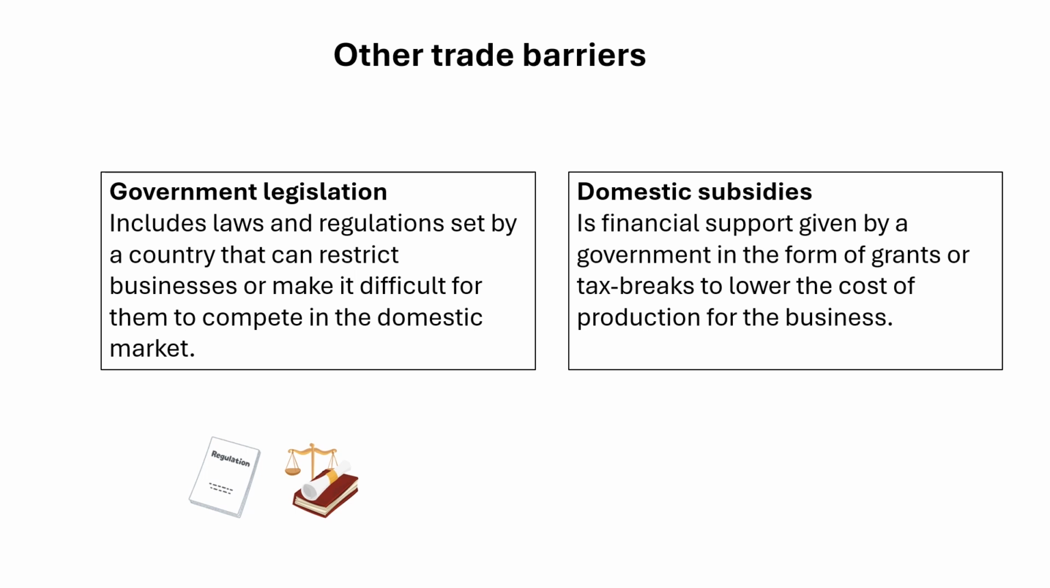For example, the US government provides subsidies to its agricultural sector, particularly to farmers growing crops like corn, soybeans, and wheat. These subsidies help keep US agricultural products cheaper in both domestic and international markets.